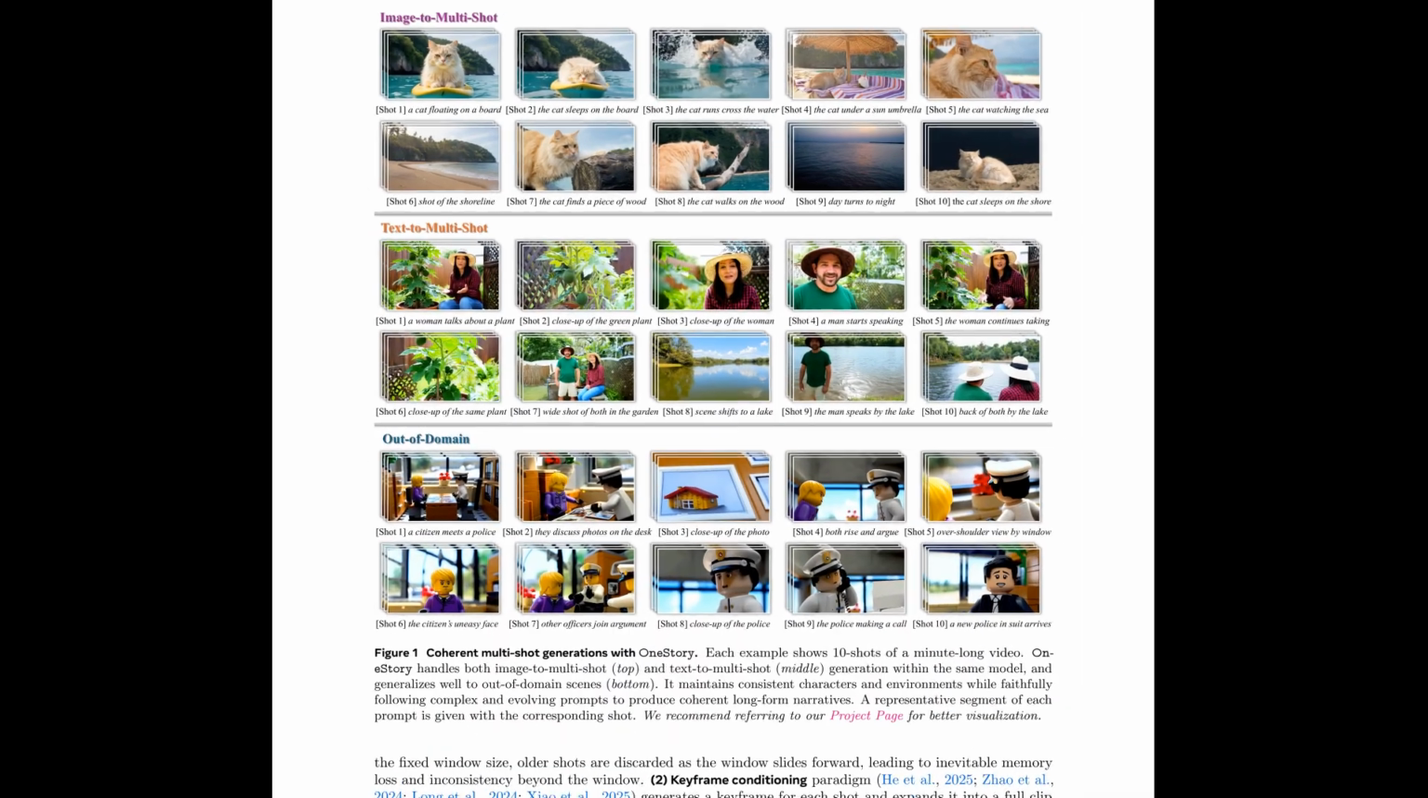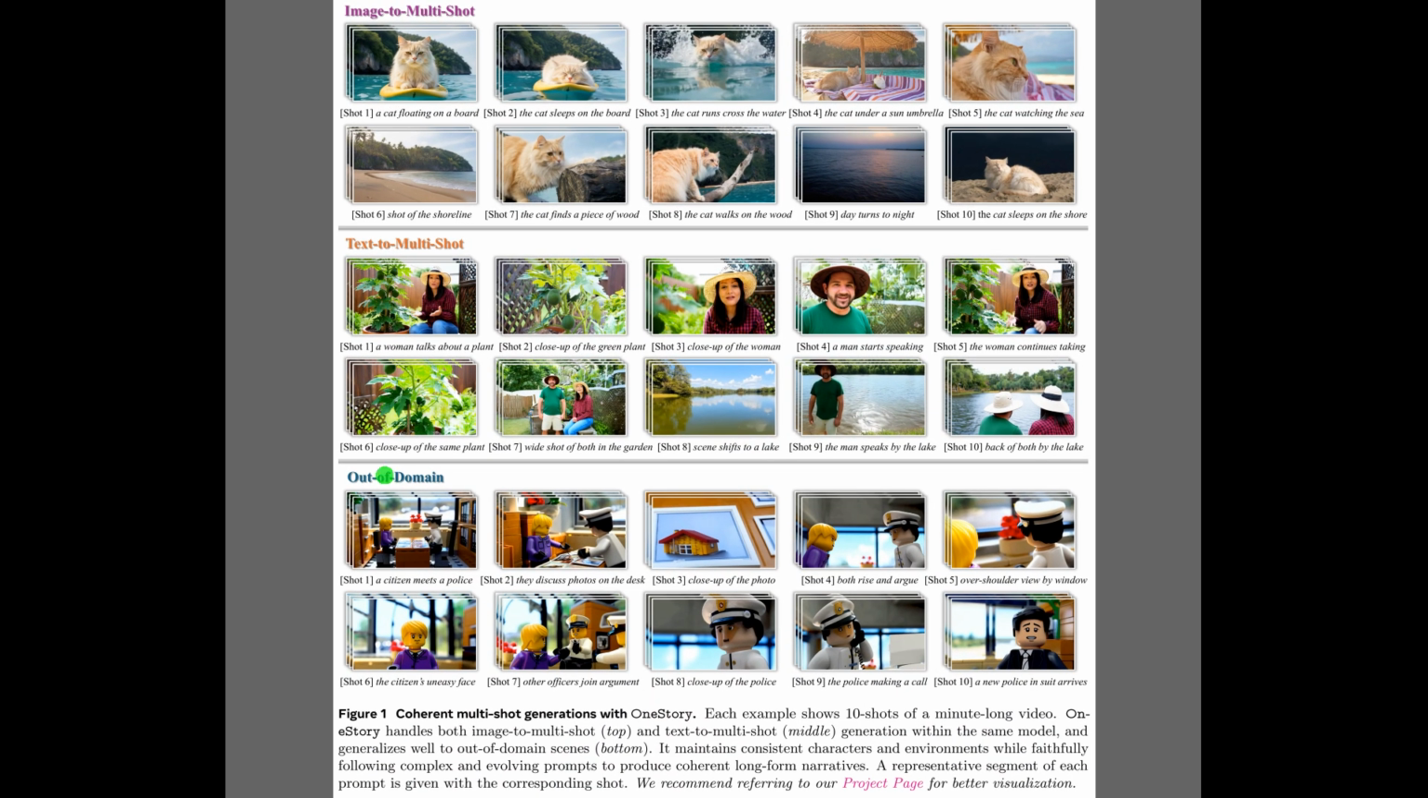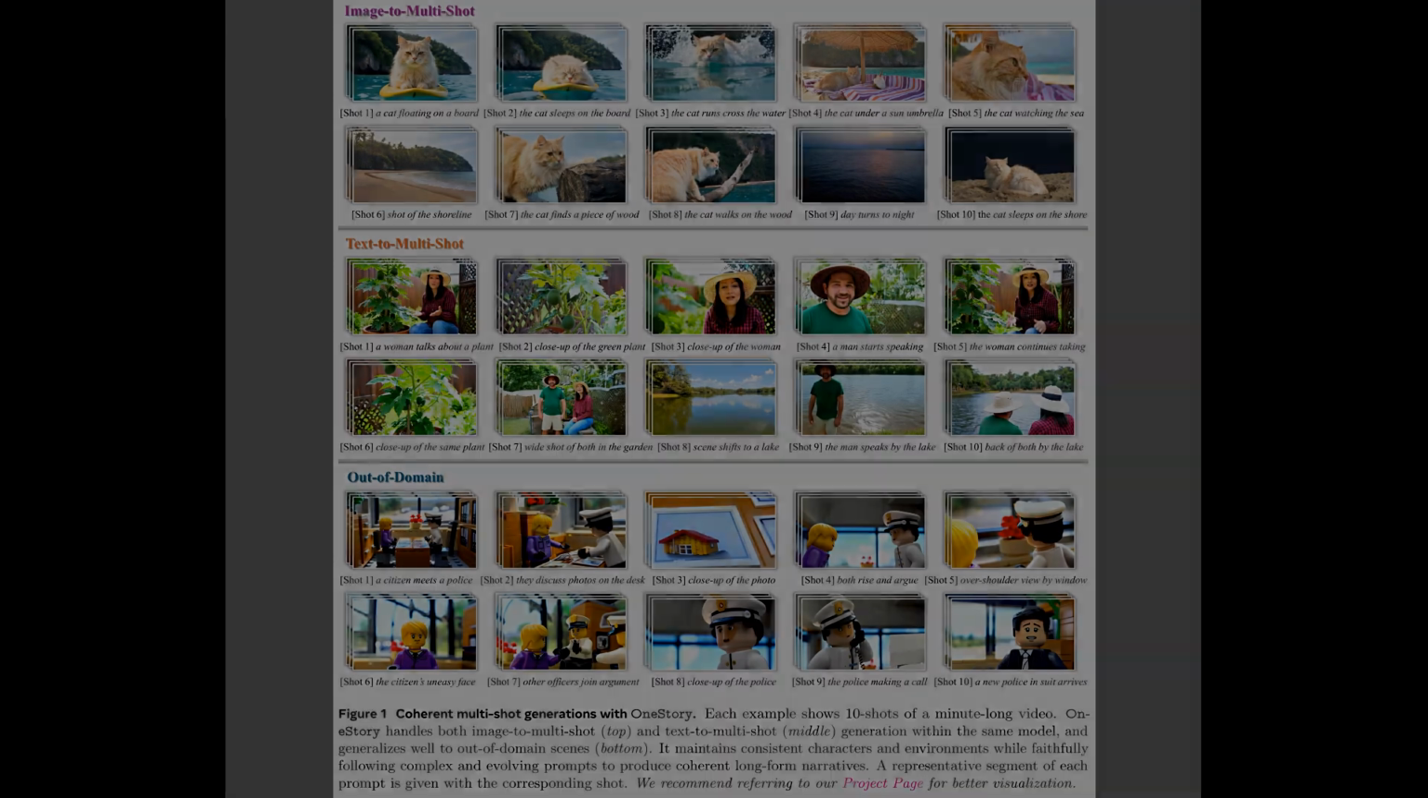Figure 1 illustrates what OneStory actually produces. Long sequences of 10 shots that stay visually and narratively consistent. The top row shows image to multi-shot generation, where a single starting picture of a cat expands into a full seaside adventure, while the cat and setting remain stable. The middle row shows text to multi-shot generation, where written prompts alone drive a smooth conversation story in a garden. The bottom row presents out-of-domain scenes with toy figures, which demonstrates that the model generalizes beyond its human-centered training data, while still keeping characters and environments coherent across shots.